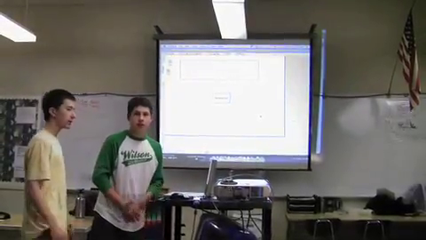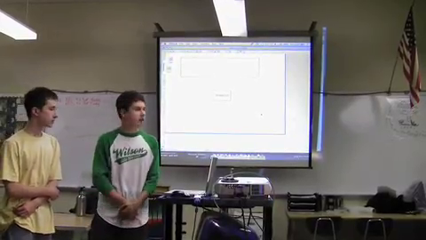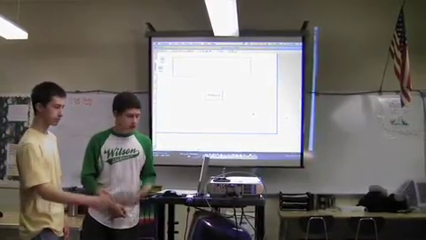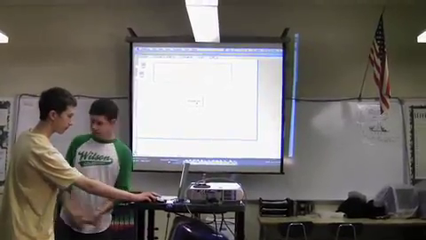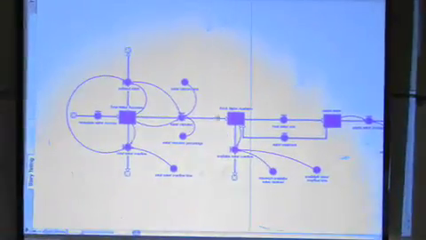Alright, now we're going to take a look at our model, and we're going to show you in segments, in the order that we built the model. We're going to start with the water segment, and Cameron is going to walk you through how that works. The first segment we have in our model is the water segment.